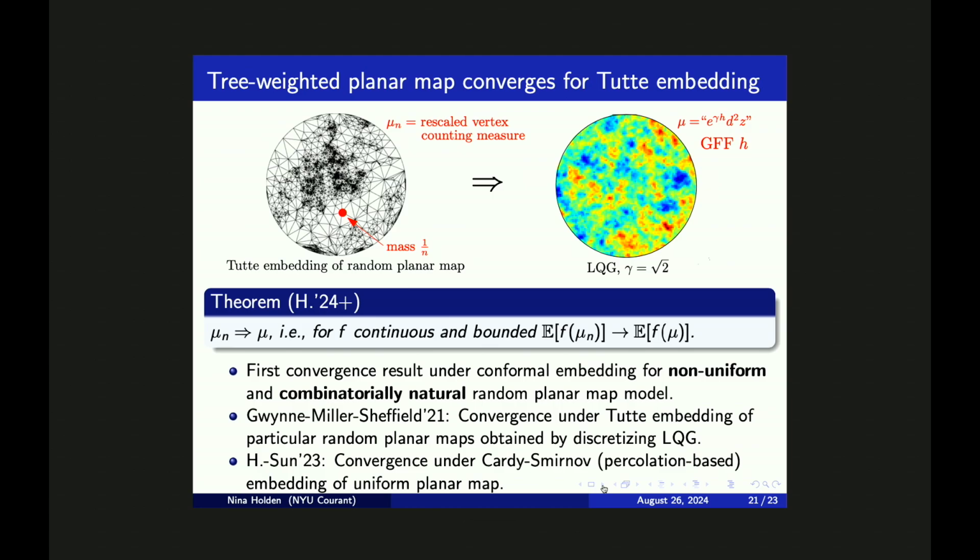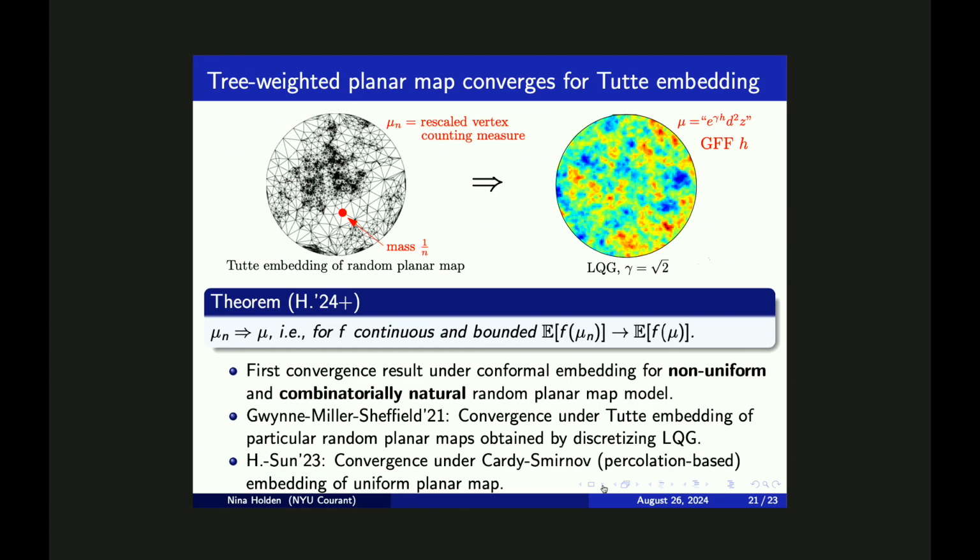So then, in work in progress, we're proving that if we consider our tree-weighted planar maps and embed them via the Tutte embedding, then this rescaled vertex counting measure is converging in the scaling limit to a limiting area measure mu. So here we have the random planar map we're considering. It is a tree-weighted random planar map with the topology of a disk.